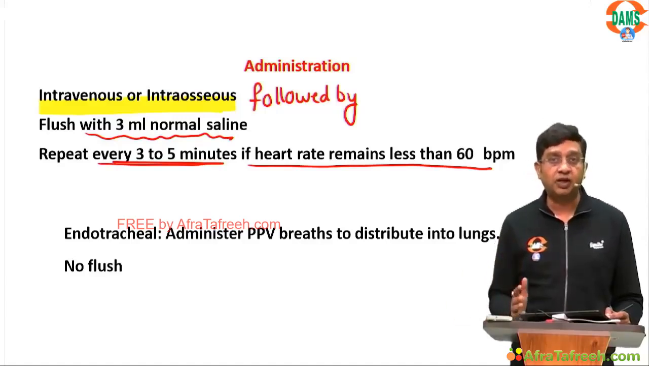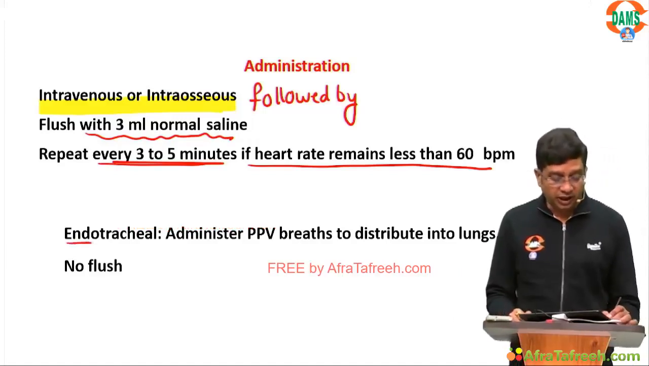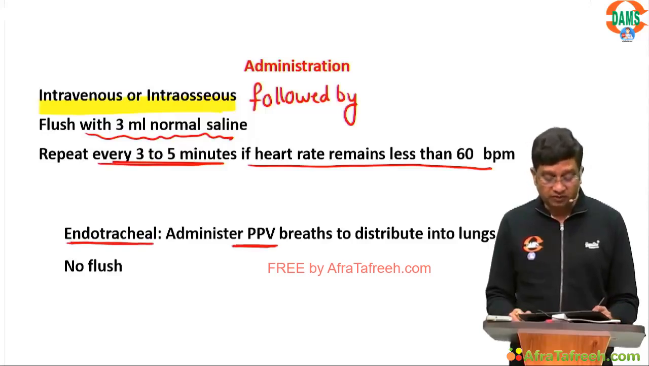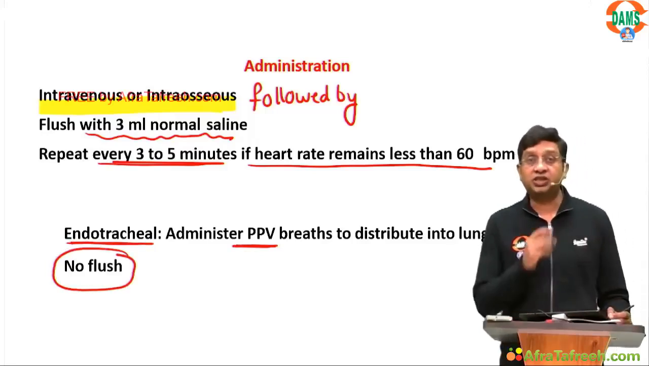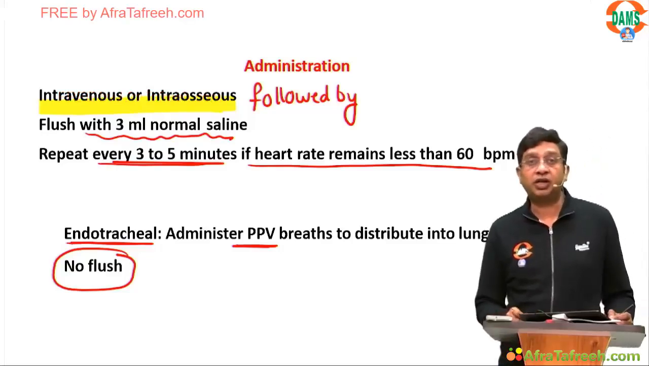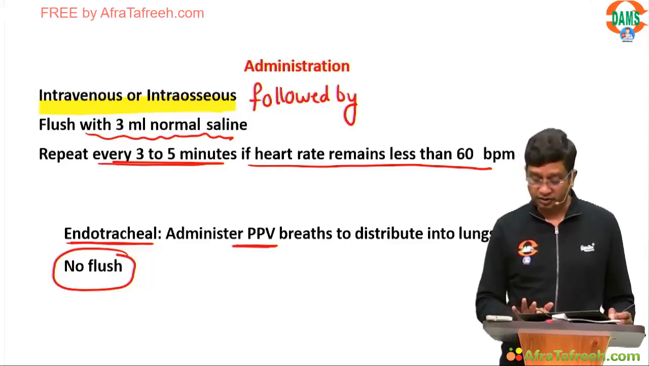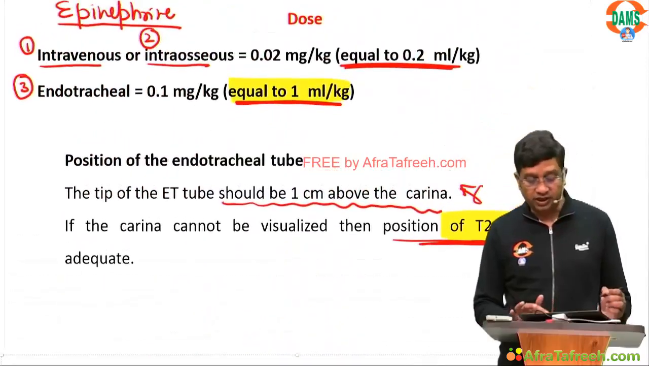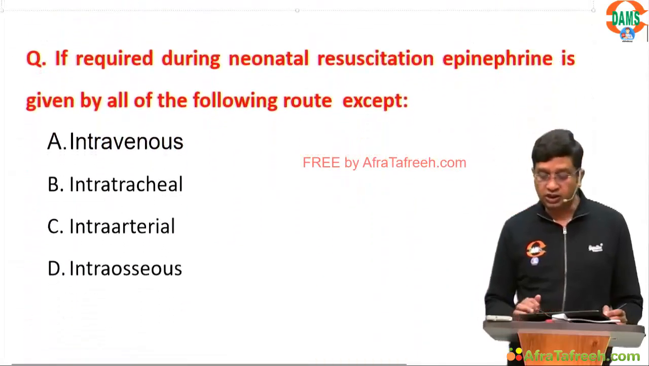So what according to me is important in neonatal resuscitation: the indications of bag and mask ventilation, indications for CPAP, regarding chest compression, regarding epinephrine. But when you are giving it by the endotracheal route, you need to administer positive pressure ventilation, but no flushing is required. Flushing is required only if you are giving by intravenous or intraosseous route.